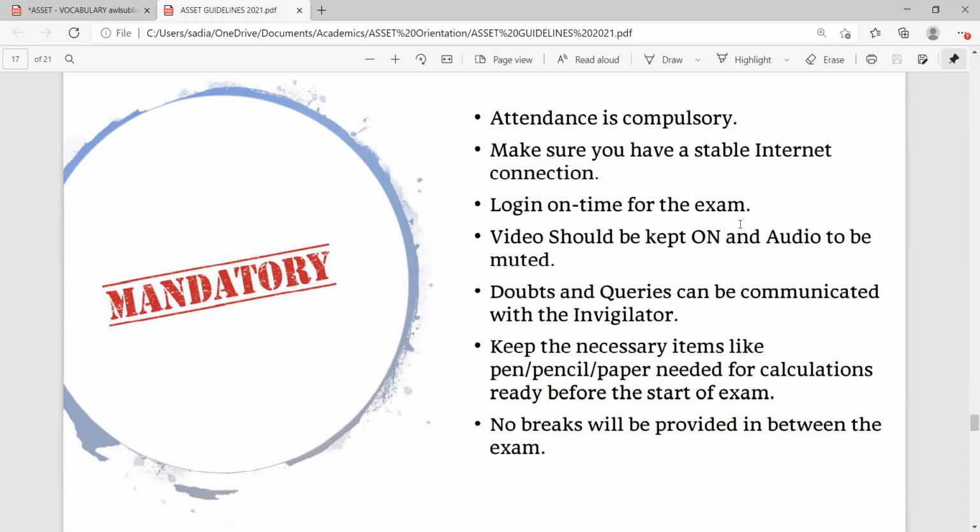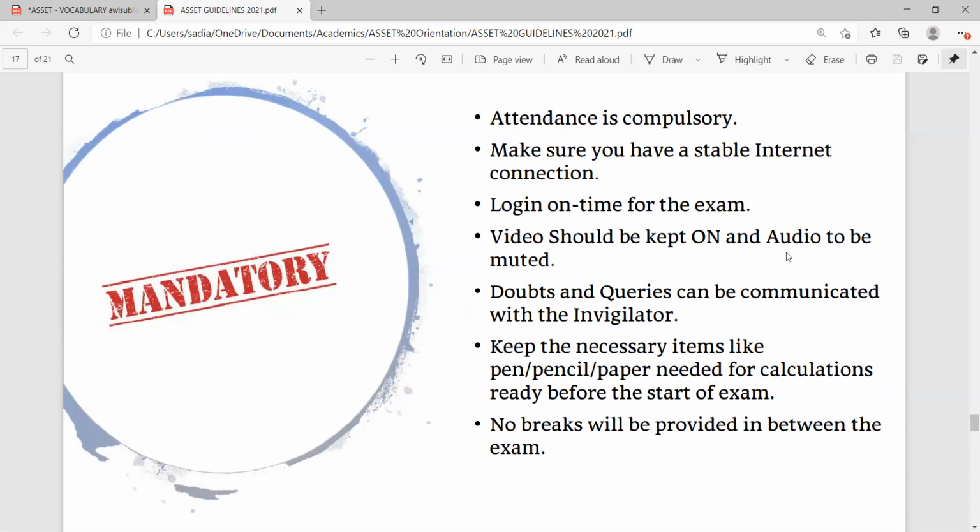Log in on time for the examination. Make sure that the examination time is what is given to you. You log in on time and you report in. For example, if you're using Microsoft Teams, you need to report to Microsoft Teams. You need to report in general. If a general channel is mentioned, you will be given the test code at the given time. You will be given login details and other credentials, what you need to know, at the given time. So please make sure that you log in on time.